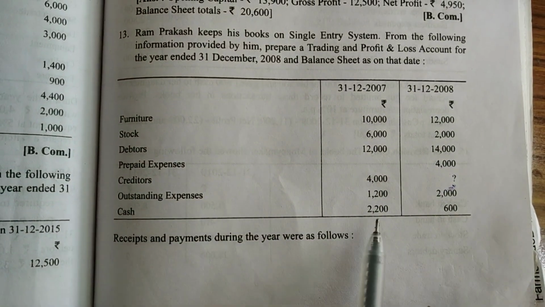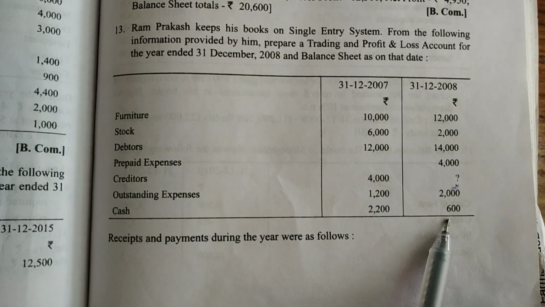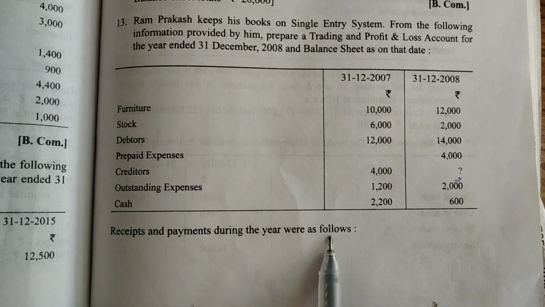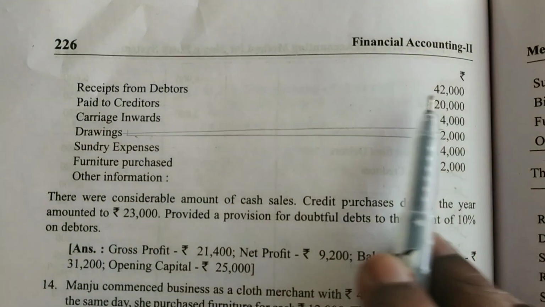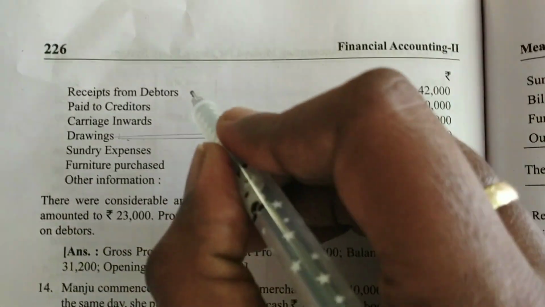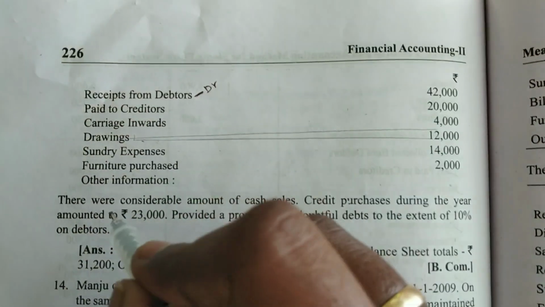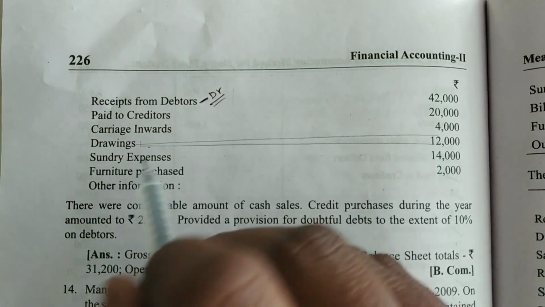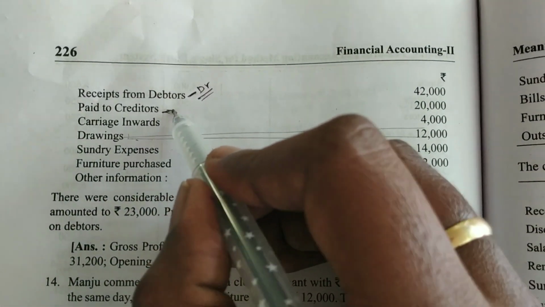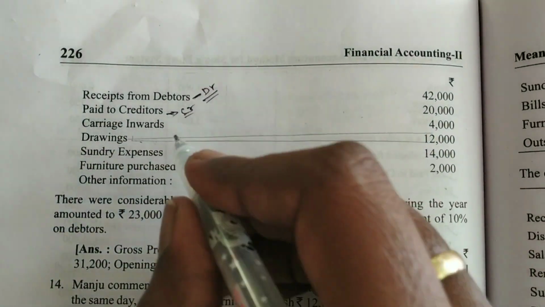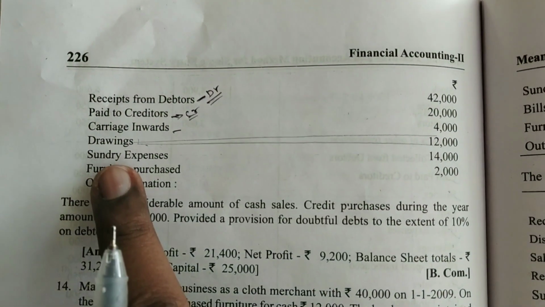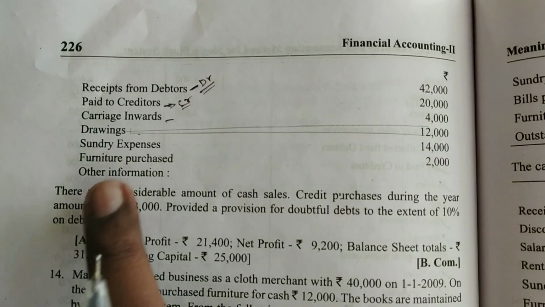And cash, see, the opening balance and closing balance was given. So the receipts and payments during the year were as follows. Receipt from debtors 42,000, so we have to take this amount in debtors account, and paid to creditors, so we have to take this amount in creditors account. Carriage inwards, that means this is sales return, drawings, sundry expenses, and furniture purchased.